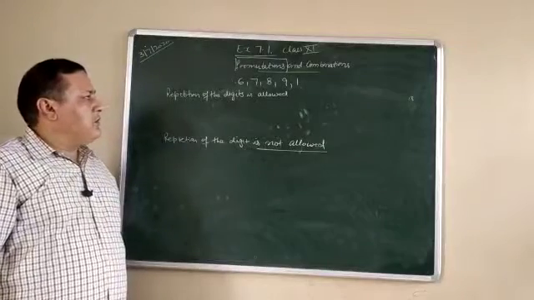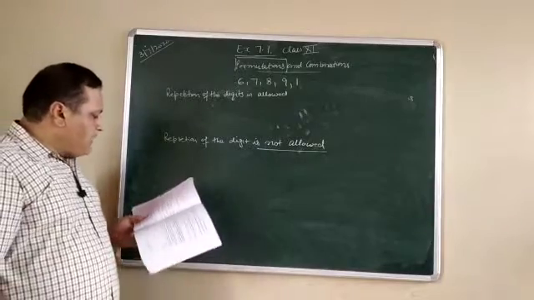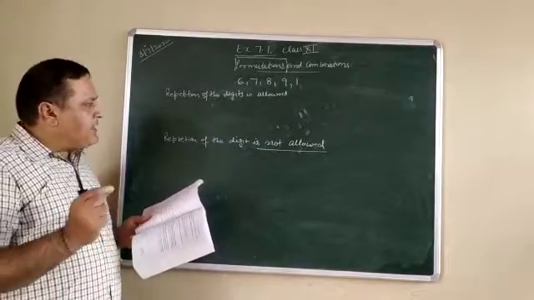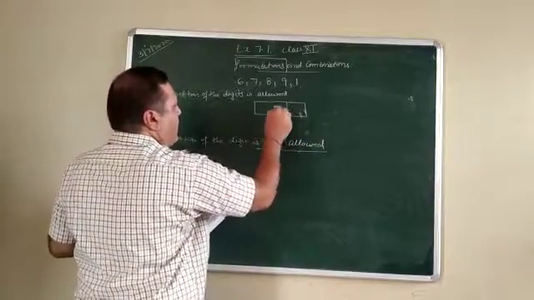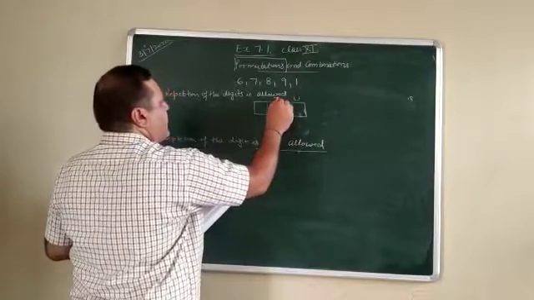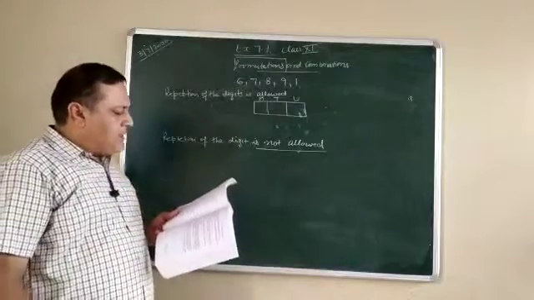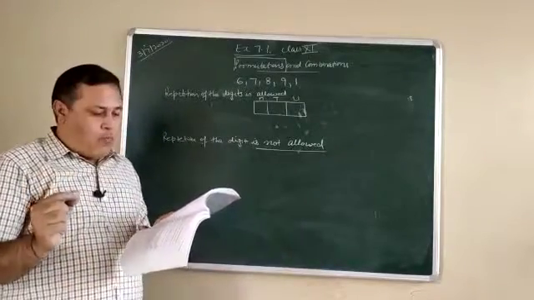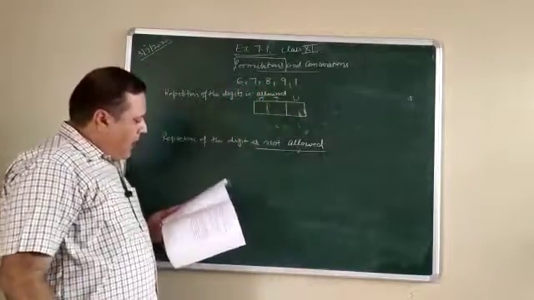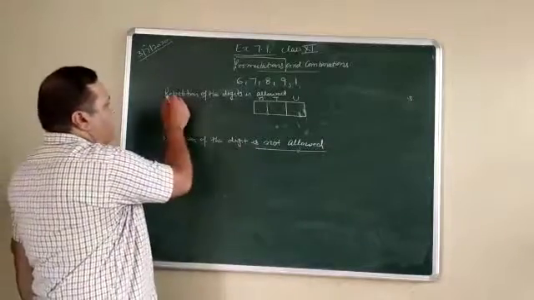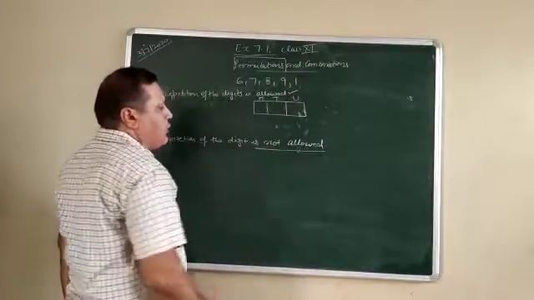Now we shall discuss one question based on the chapter permutation and combination. See, the statement is: how many three digit numbers, three digit meaning unit place, tenth place, hundred place, can be formed from the digits 6, 7, 8, 9 and 1, assuming that repetition of the digit is allowed, and second part, repetition of the digit is not allowed.